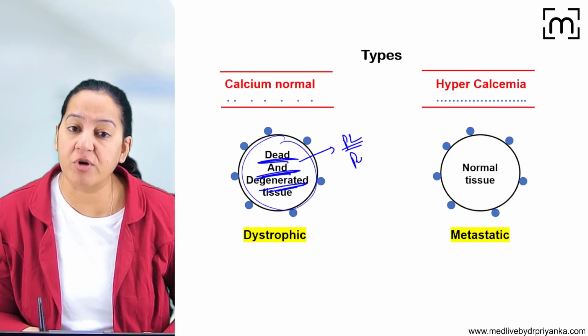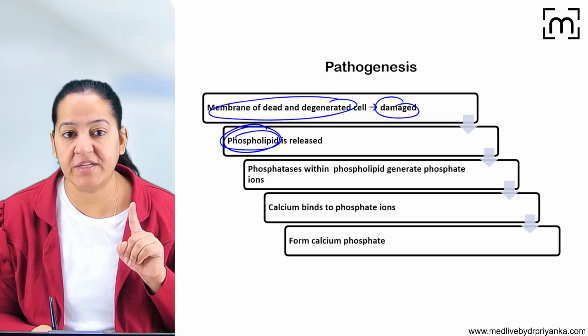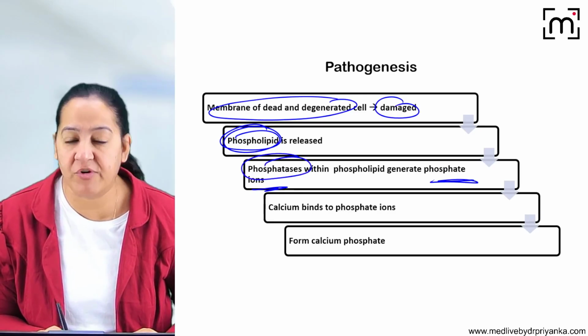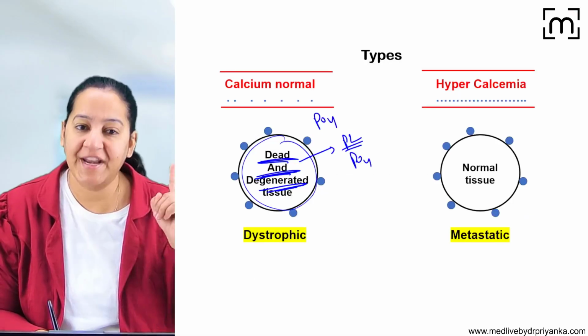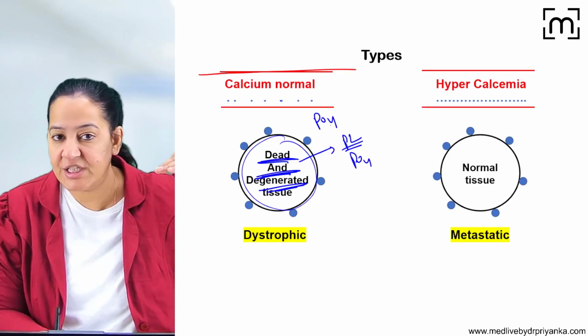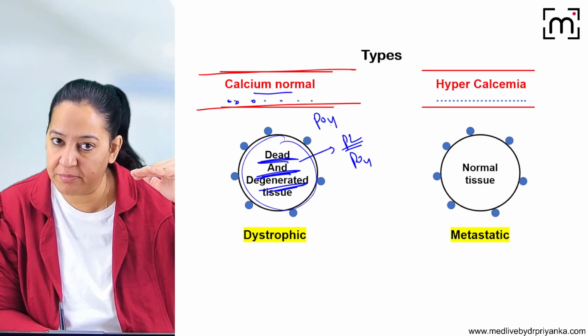From the phospholipid, phosphate ions will be released. Phosphate ions will be generated from phospholipids with the help of the enzyme phosphatase. Phosphate ions will come here. So here phosphate ions are present, and you can learn calcium and phosphate are best friends. You can see this is a blood vessel. Calcium was passing in the blood vessel. The calcium was normal and it was passing through the blood vessel.